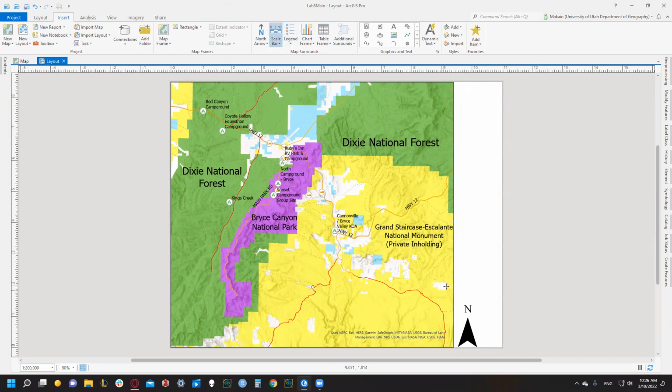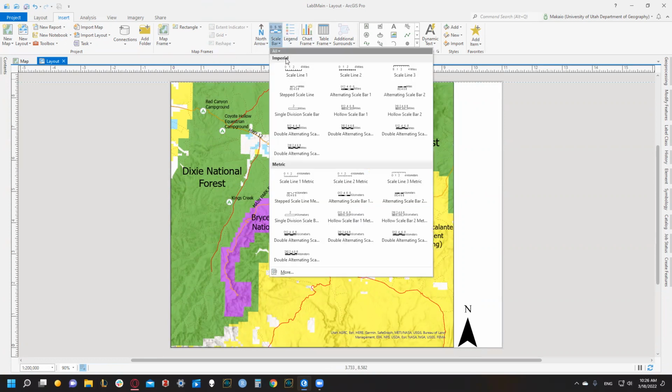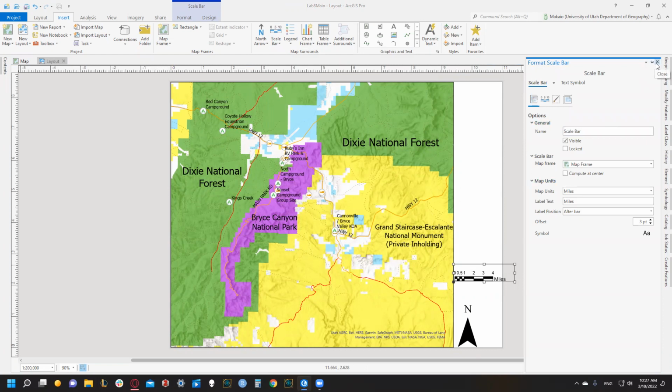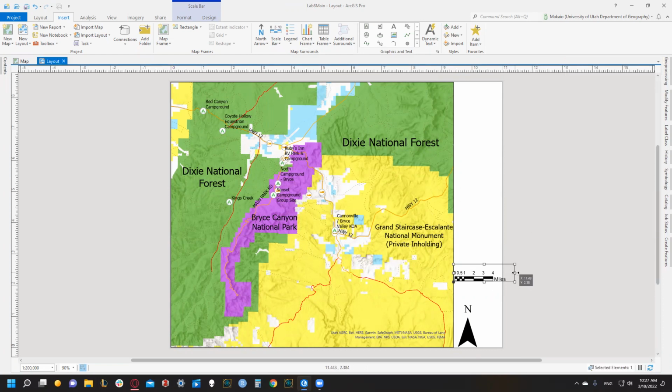Our scale bar in the example was different from the one I usually use, so I'm going to do a different one. Let's select the double alternating scale bar 4. So then let's draw it out. Okay, so we have it selected.